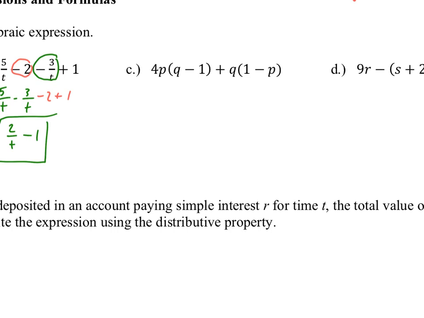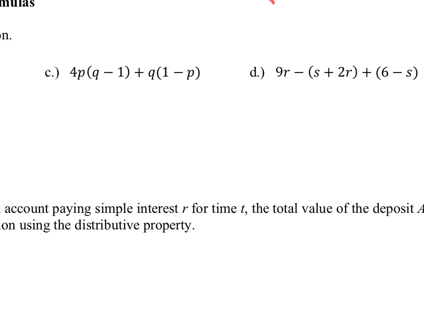Okay, so let's look at this. I notice the parentheses, I need to do some distribution. So I'm going to start there. So distributing 4p, that'd be 4pq. So again, just the idea of putting things in alphabetical order, minus 4p, as far as the multiple variables. I'm not going to say 4qp, I'm going to say 4pq, just setting up a standard for myself to always put things in alphabetical order.